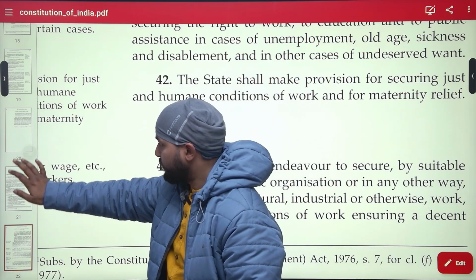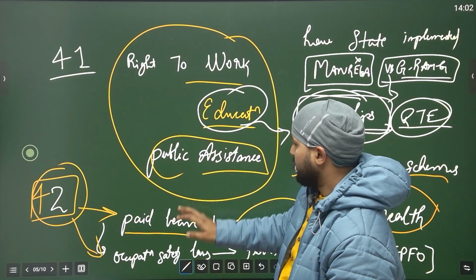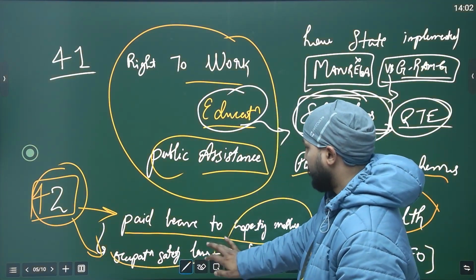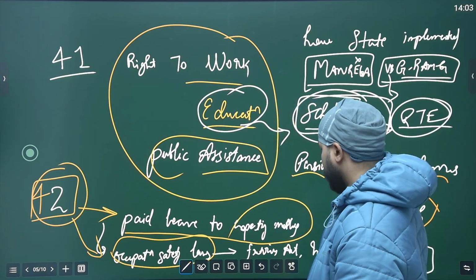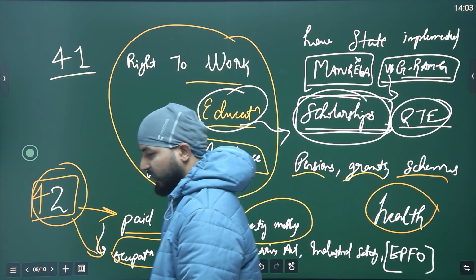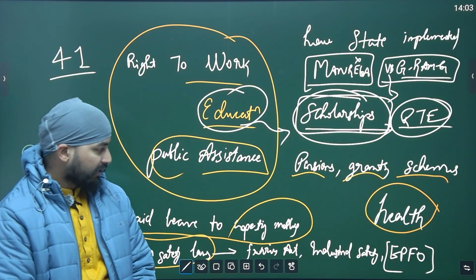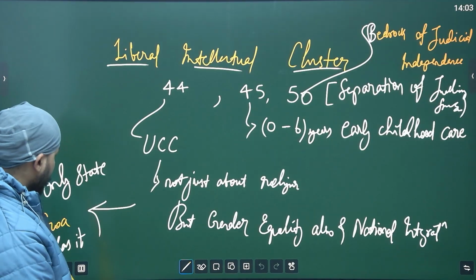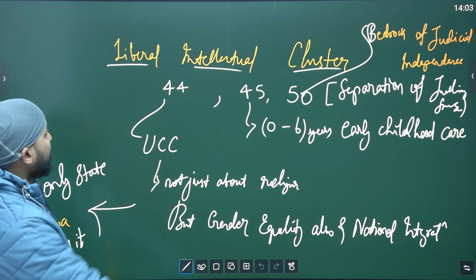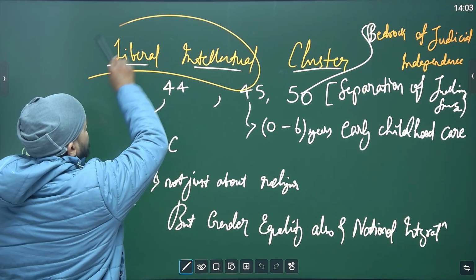This is not just for women but for the workers also. So for them, occupational safety laws such as the Factories Act, EPFO, and Industrial Disputes Act have been passed. Okay, now we will see the liberal intellectual cluster.